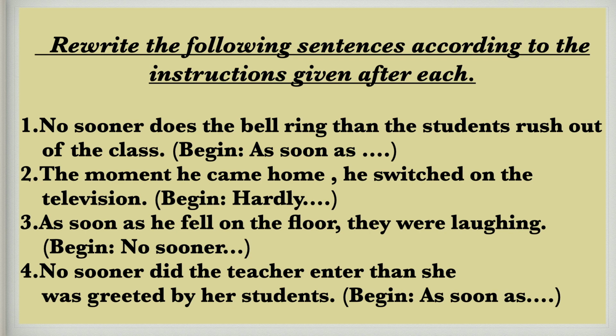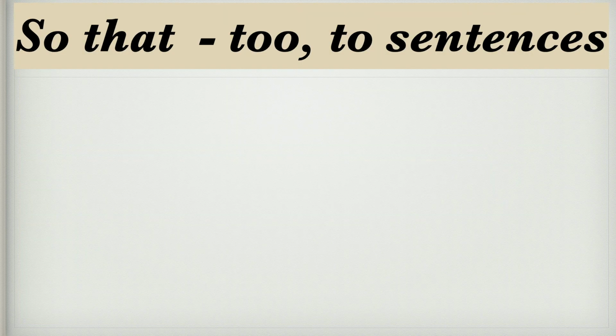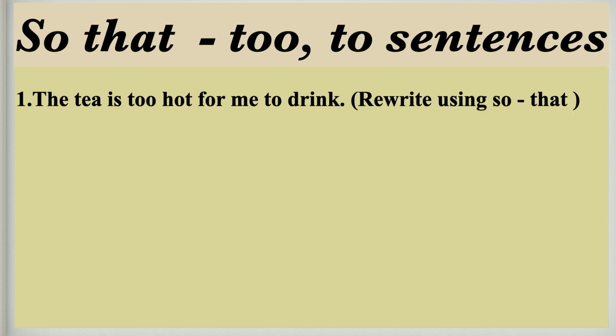Now let's learn to frame so that and to sentences. So first sentence, see the sentence. The tea is too hot for me to drink. Students, first TOO, it is an adverb over here, and second TO, it is a preposition here, right? So in bracket it is written, rewrite using so that, right?